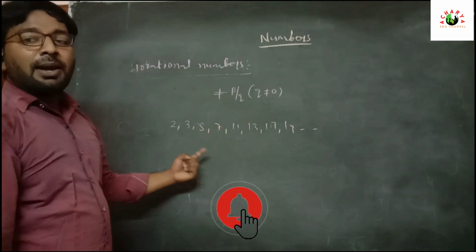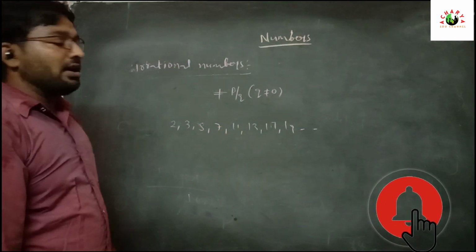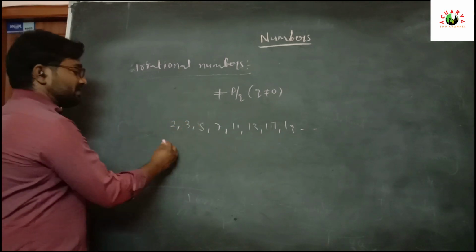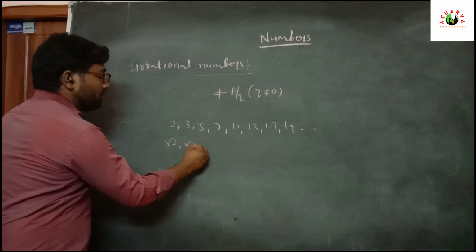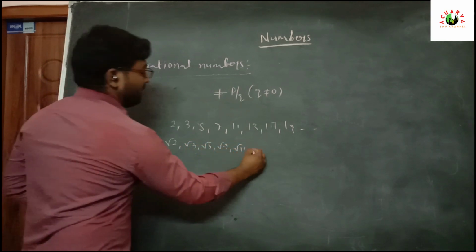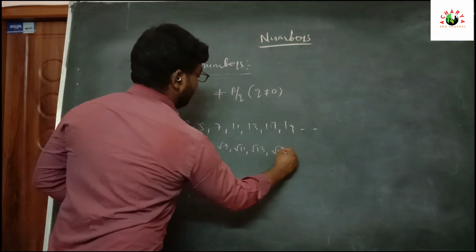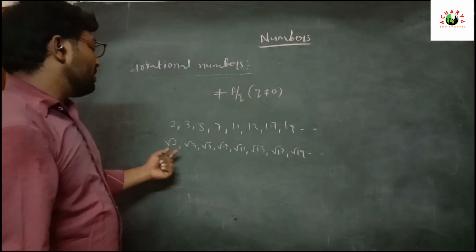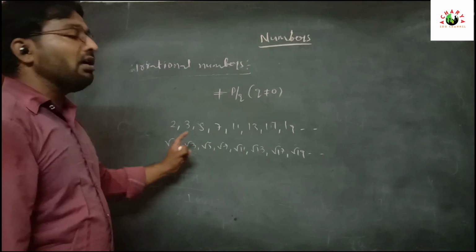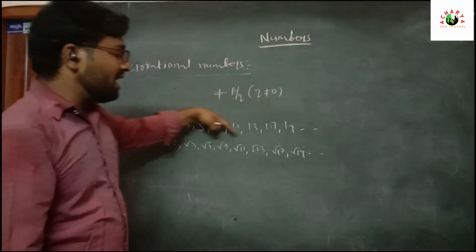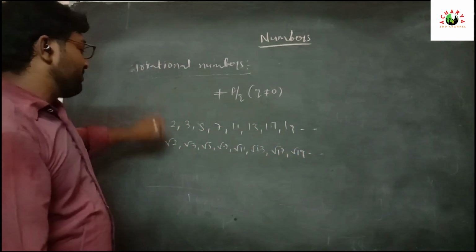If we take roots of these prime numbers, root 2, root 3, root 5, root 7, root 11, root 13, root 17 and root 19, these are all irrational numbers.